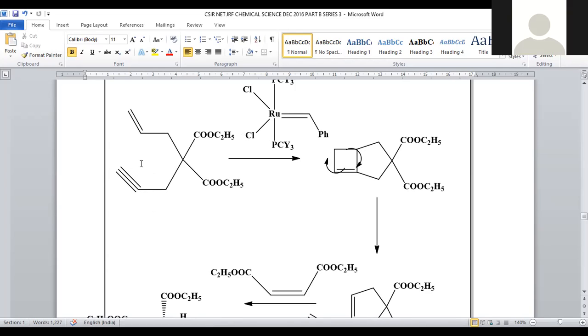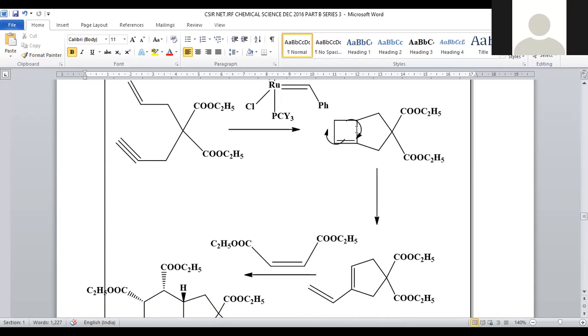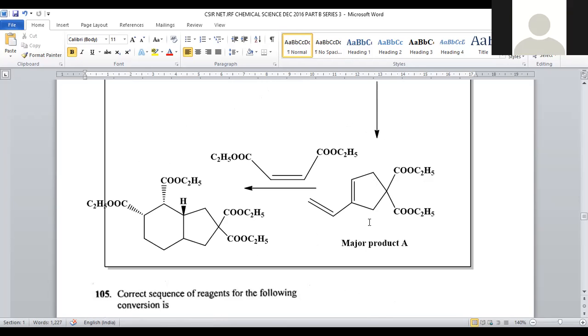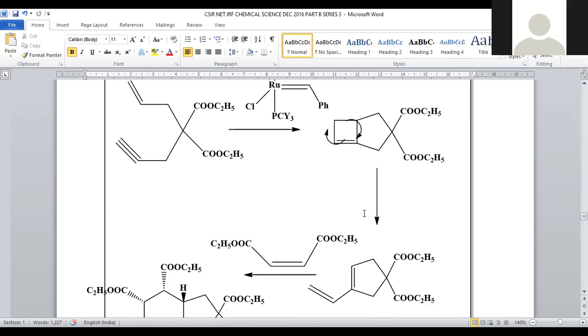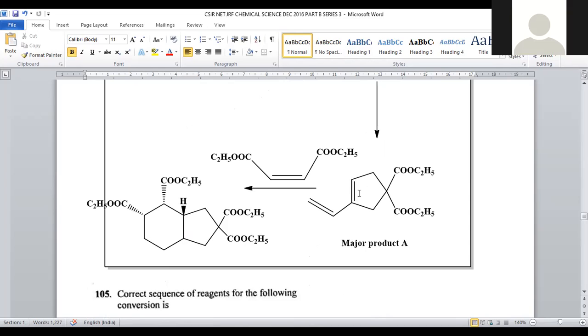Here we have one double bond, because the triple bond only contributes one bond towards the ring cyclization, so one more bond will be there. So here a bicyclic ring system is generated in the presence of Grubbs catalyst, so that we will get this compound. Being a 4-membered ring with one double bond, it is highly strained, so it is easily involved in a ring opening reaction. How will it be? This single bond will be ruptured, and these electrons will be shifted, and this pi bond moves towards this side. A ring opened molecule will be generated with a conjugated double bond system, right? So this is compound A what we are expecting.